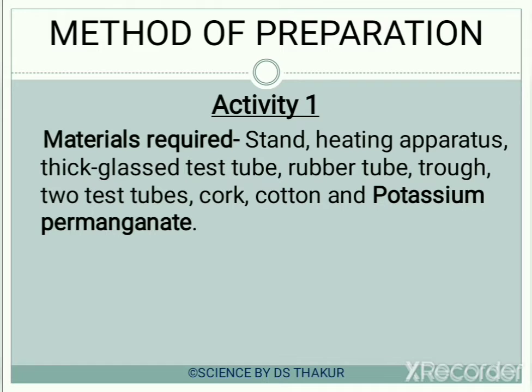So starting with the method of preparation of oxygen in the laboratory, the materials we will be requiring are the stand, heating apparatus, thick glass test tube, rubber tube, trough, 2 test tubes, and cork, cotton, and potassium permanganate. So let's see an animation about this particular required apparatus.